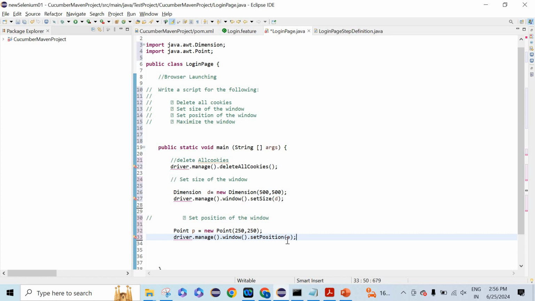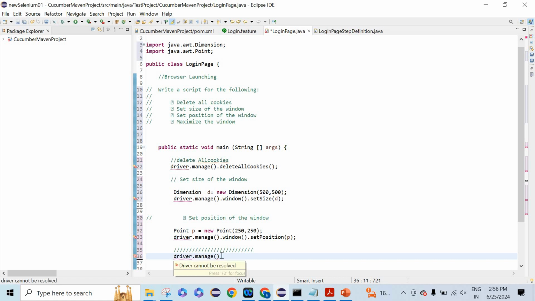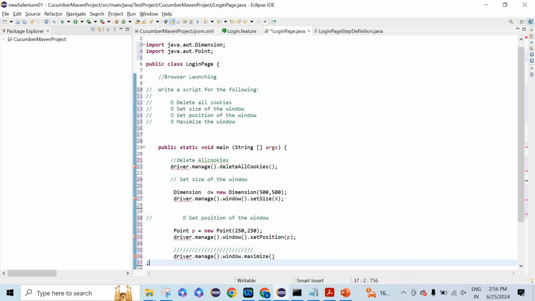And then again, maximize the window. How are you going to maximize the window? For that you don't have to do any other thing. You don't have to create any class or call any class, but here you will be using driver.manage().window().maximize(). It is already an inbuilt method in Selenium.